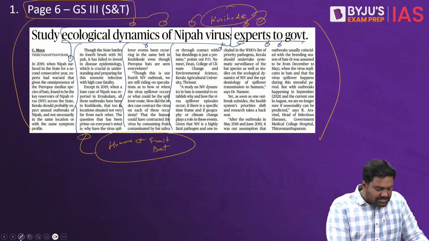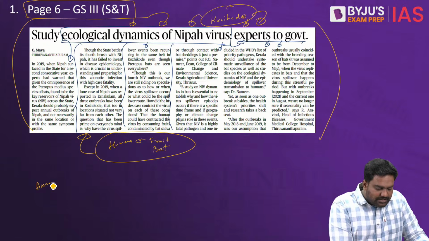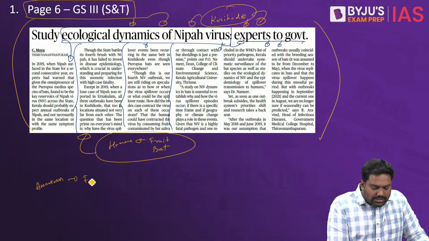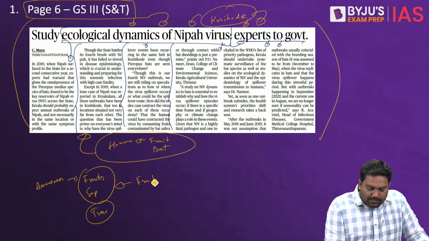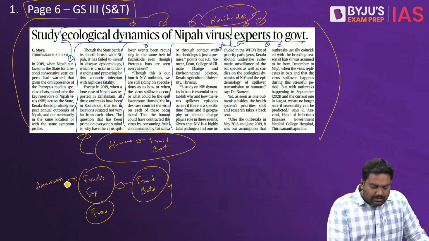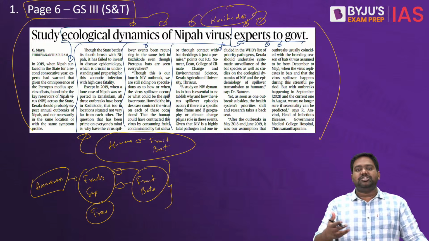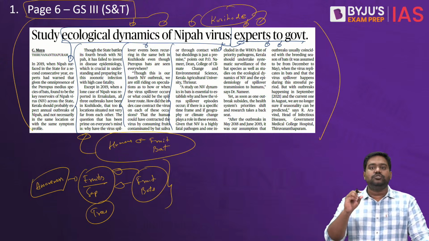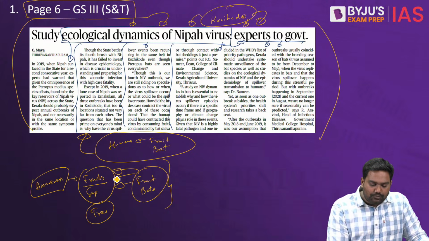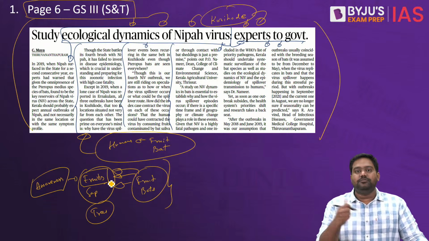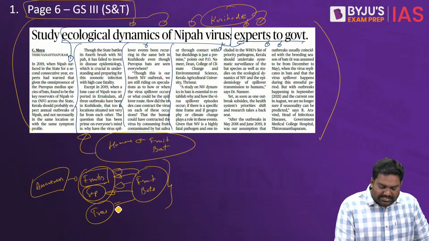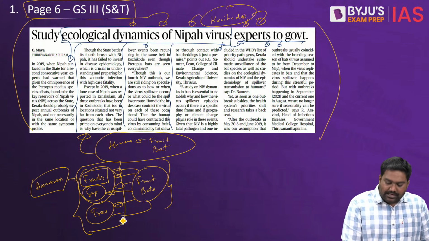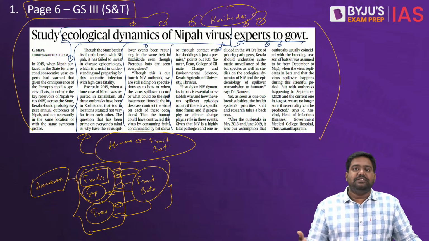So based on that, a lot of measures can be taken to spread awareness amongst the people to not consume fruits, or not get in touch with sap from those trees where fruit bats might be in contact. In several cases, it has been noticed that the initial patients who got infected would have consumed fruits which were partially eaten by fruit bats, meaning they came in touch with the saliva of the fruit bat, thus contracting the virus. Or they would have come in touch with those trees and the sap which is contaminated with the saliva, urine and feces of the bat.